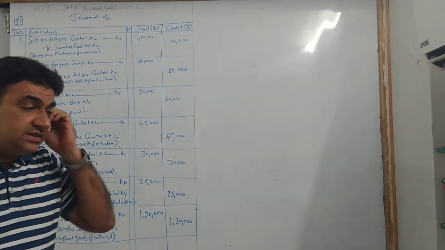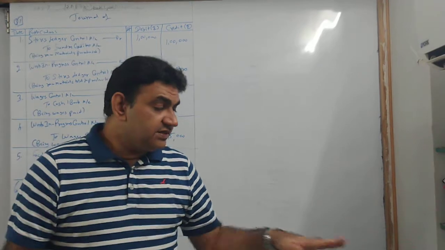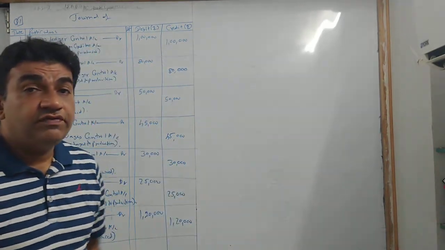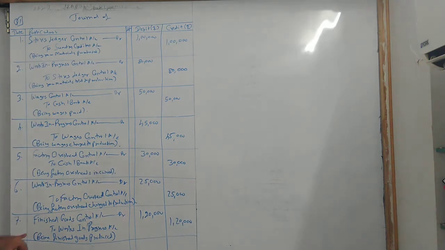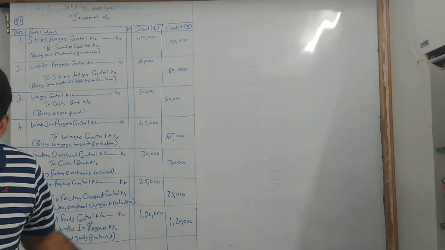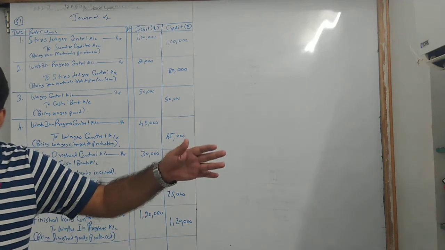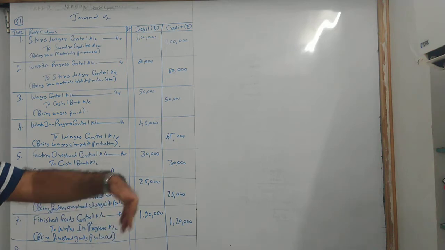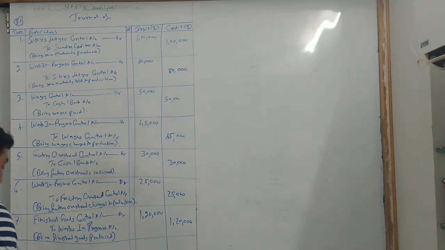Now listen, there are two things. One is sales in terms of rupees, which is not there in this sum, so I am not getting into it. So see the word cost of finished goods sold. Now this is very simple. When I created finished goods, I debited finished goods. Now I will sell the finished goods to the customer. These finished goods will go to the customer. So when finished goods were created, I debited. Now finished goods will go out to the customer, so I will credit.